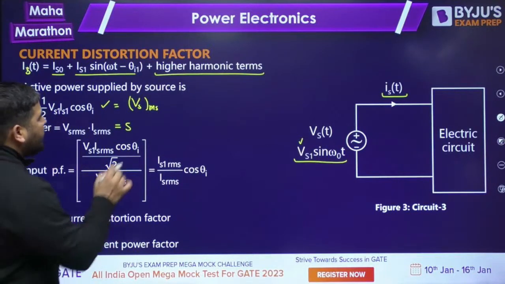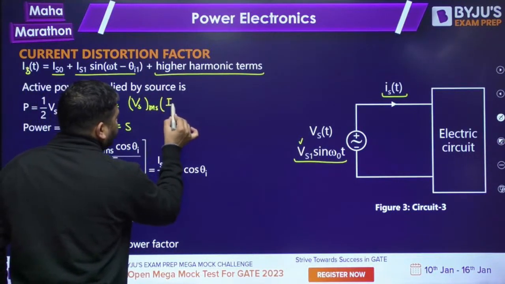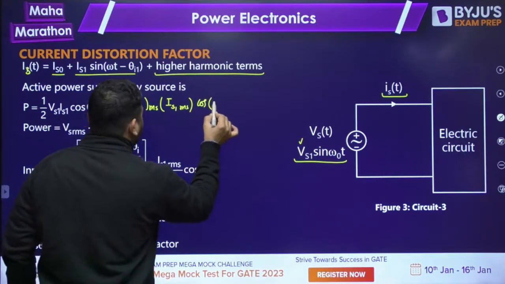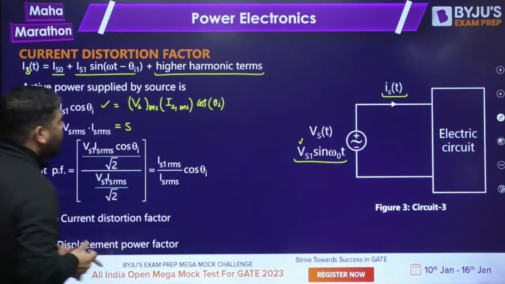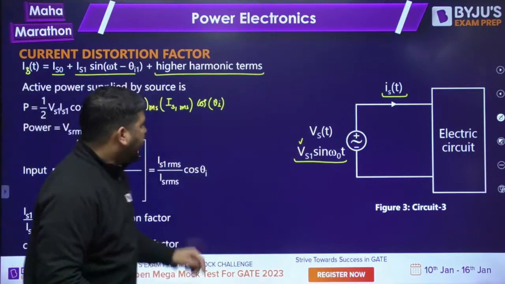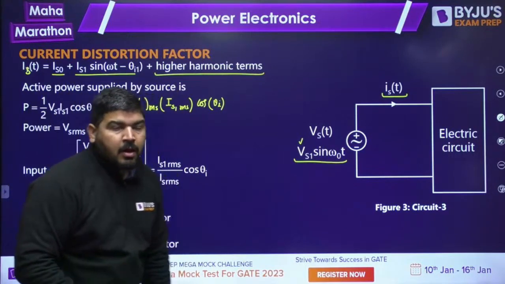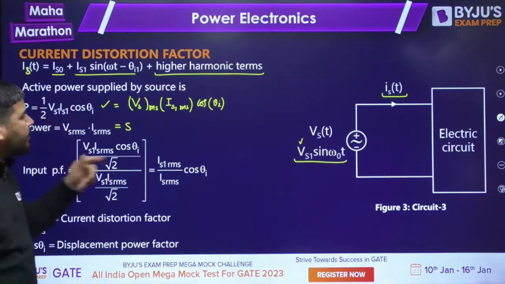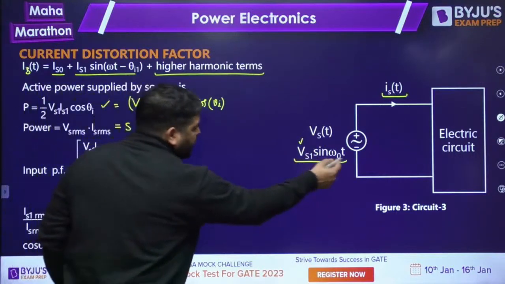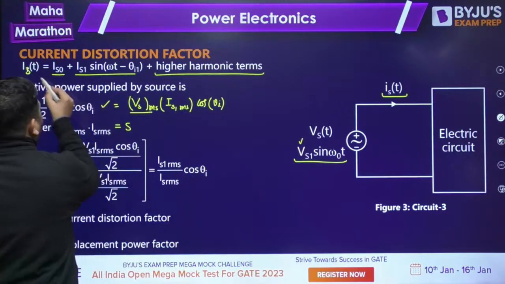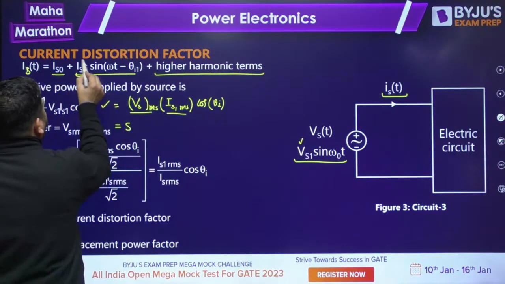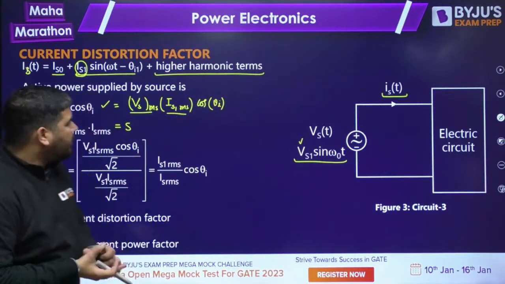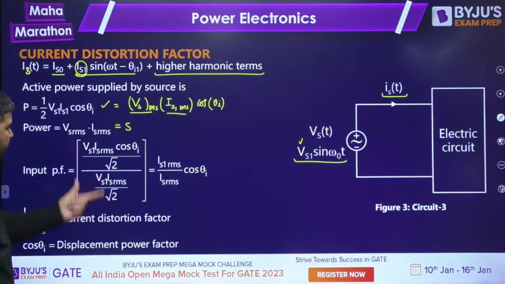But if you take the RMS values, voltage RMS into the fundamental current RMS Is1 RMS into cos of theta I, then you don't need to take 1 by 2. So I have taken the RMS value of the voltage and the RMS value of the fundamental component of the current, times cos of theta I. This will be my active power. So what you need to do is take the ratio.